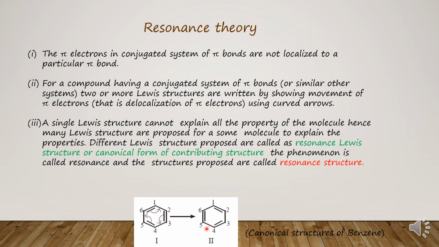Children, the canonical structure of any compound can describe the properties of the compound up to one extent, but all the properties cannot be explained by any one canonical structure or any one resonance Lewis structure. Actually, all the properties of a compound will be shown by one compound which is the intermediate of different canonical forms, and that intermediate is called the resonance hybrid.